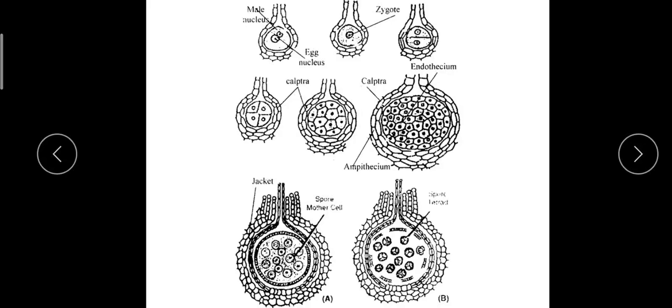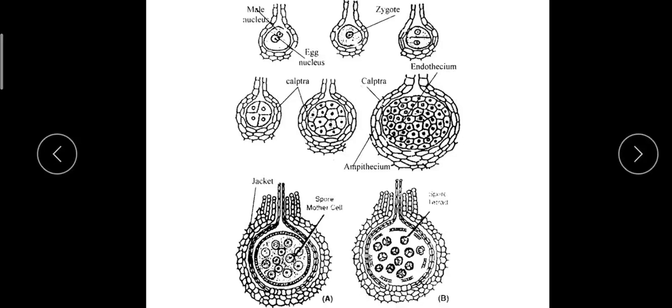The first division of the zygote is transverse. See here, it is transverse. And it may form two more or less equisized cells. So first of all, it divides transversely, then another division which is vertical forms a quadrant stage or the quadrant embryo. Later it forms the octant stage, and several other subsequent divisions also occur and form 20 to 40 cells in number.